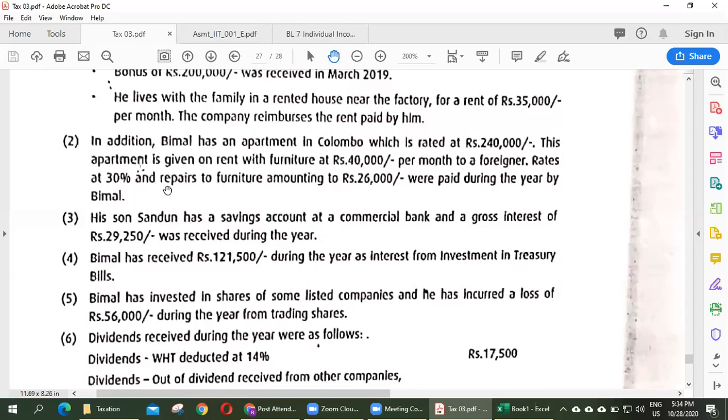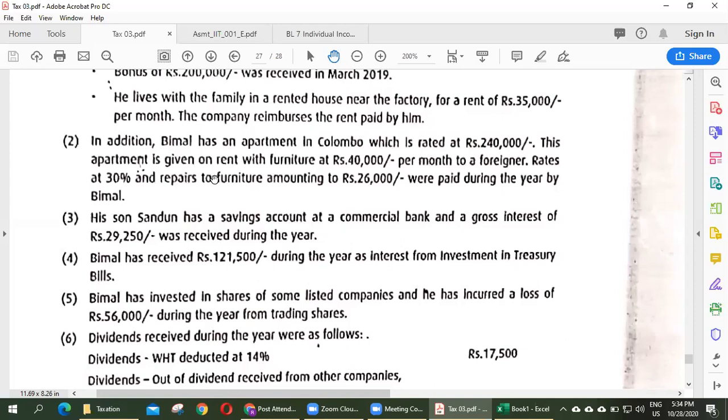So this income falls under which category? Employment income or investment income or business income? Section 2, part 2. Which falls under which category? Employment or investment or business? Yes, MS12, correct. Correct answer.